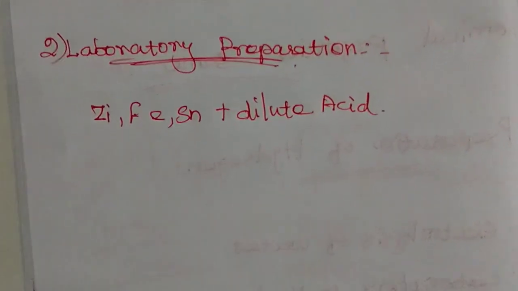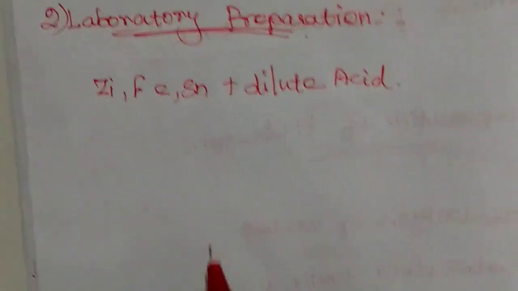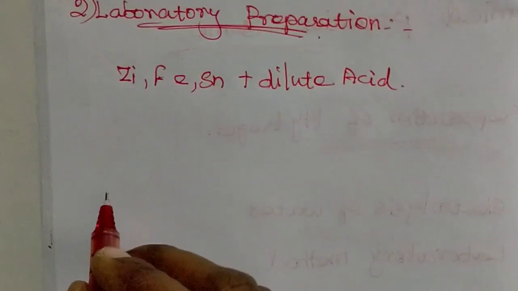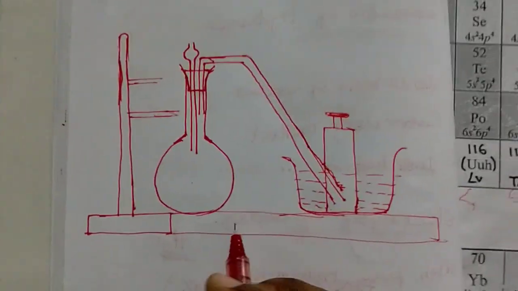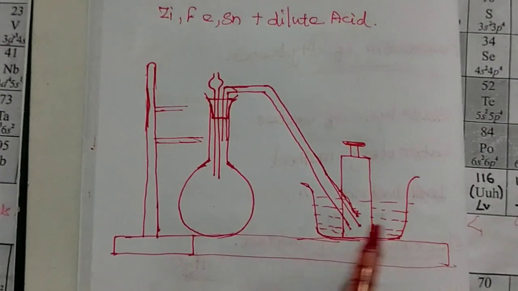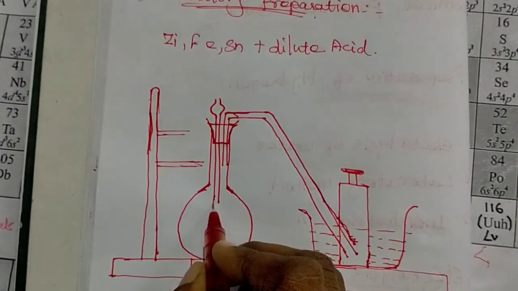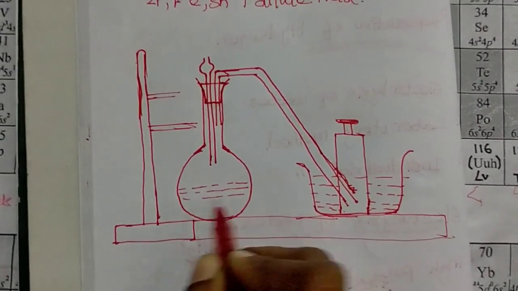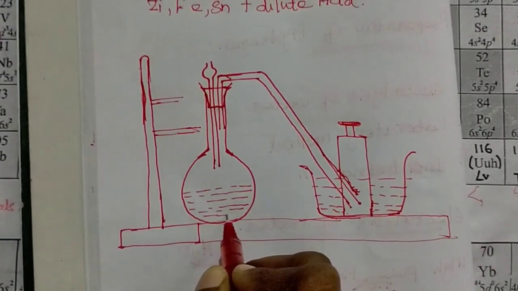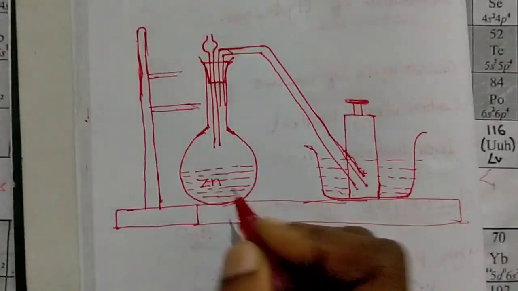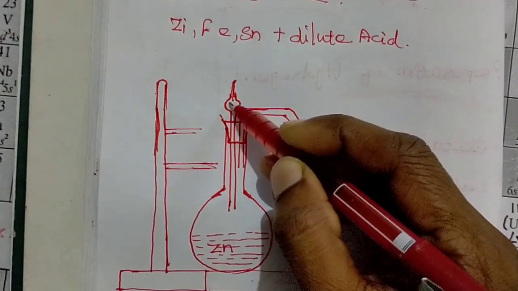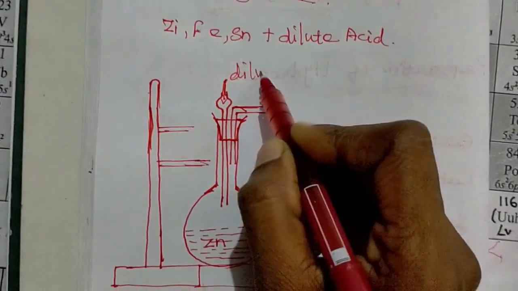For this laboratory preparation, we arrange one system here, a round bottom flask with a stand. See this process. The round bottom flask contains zinc, and through this tube we added dilute acid.